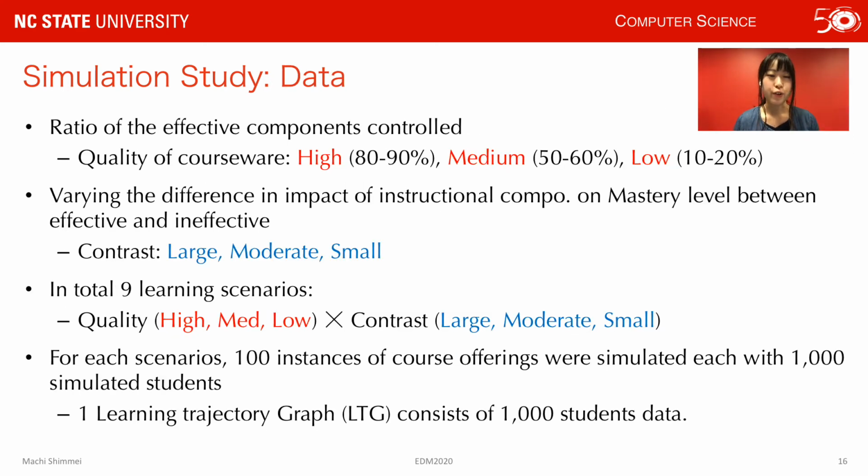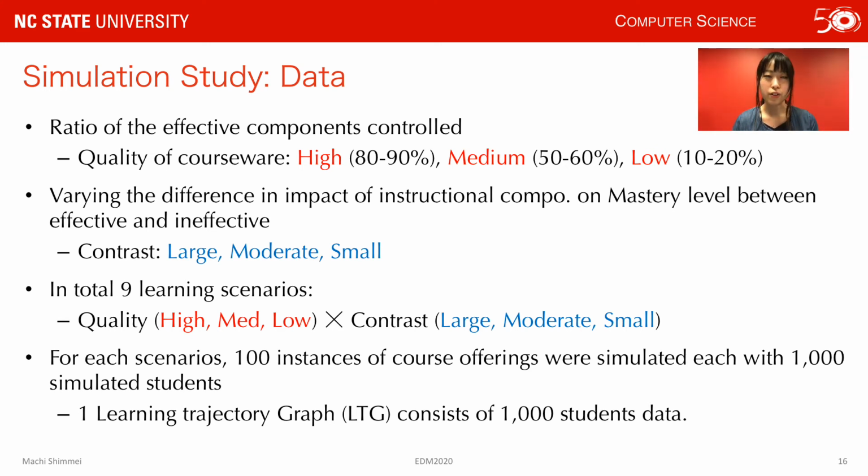To investigate the robustness of the Commerce policy, as stated in research question 2, we prepared different kinds of learning scenarios. First, we created 3 different courseware qualities. We controlled it by changing the ratio of the effective components on the courseware. Second is contrast. Contrast was controlled by changing the difference in impact of instruction components on mastery level between effective and ineffective. The larger the contrast is, the larger the difference of the impact on the mastery level. So in total, we have 9 different learning scenarios.